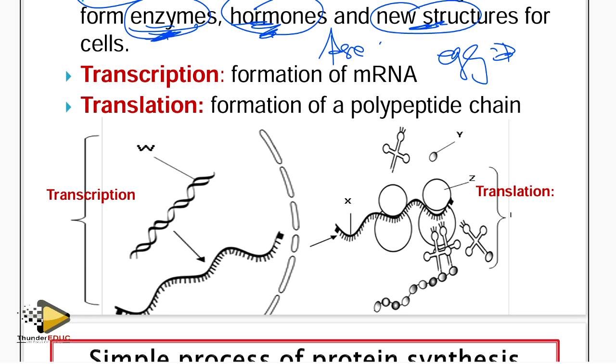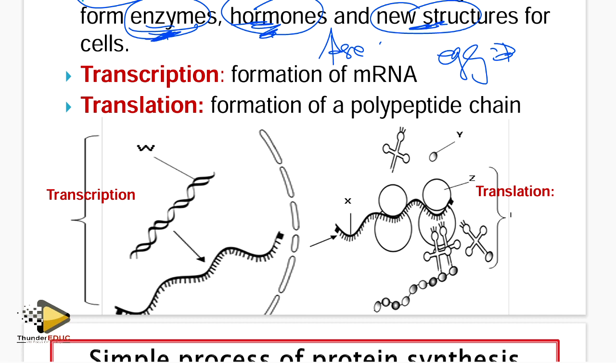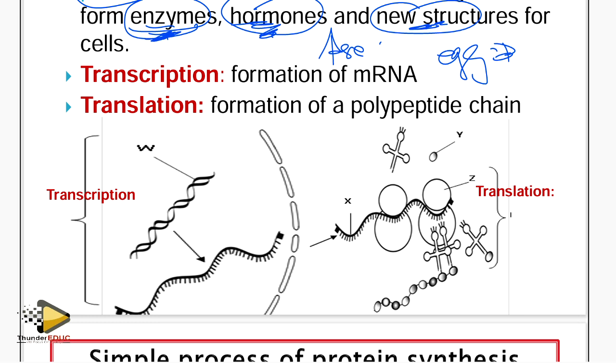All right, let's talk about proteins. How is it happening in the cell? It is divided into two major phases. Other books will talk about other phases, but for today we're going to talk about the two phases involved here. The first one is transcription. When they ask you in the exam what transcription is, you say it is the formation of the messenger RNA. And translation is the formation of a polypeptide chain.